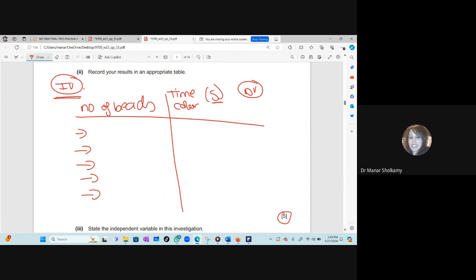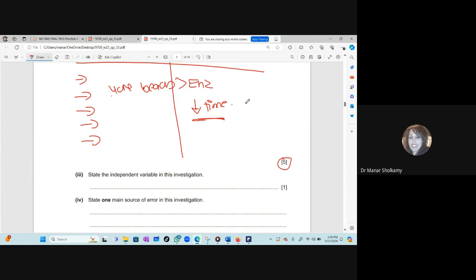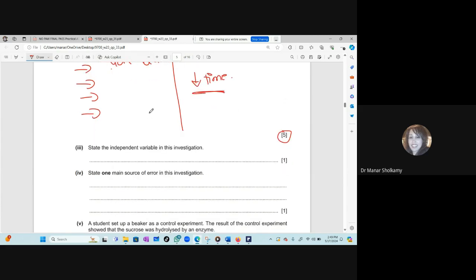Now, tell me, what do you think the trend will be? We will assume that the more the beads, the more the enzymes. So the more the beads, it will take more time for the color to change or less time? Less time. Correct. So more beads, in other words, more enzymes, it will take less time for the color to change, and that color change is a positive result for the Benedict's. It means that the sucrose has been broken down into reducing sugars. Now, what is the independent variable? We already said it. It is the number of beads.